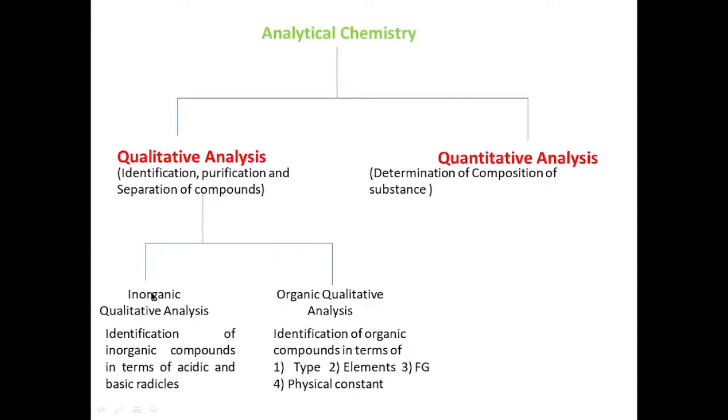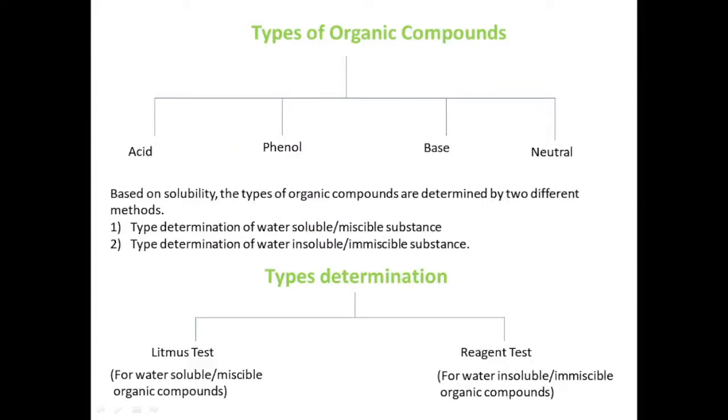There are two types of qualitative analysis. First is inorganic qualitative analysis and second is organic qualitative analysis. In organic qualitative analysis, organic compounds are identified in terms of type, elements, functional group and physical constants, while in inorganic qualitative analysis, identification of inorganic compounds is done in terms of acidic and basic radicals. So in organic practical, we are looking at organic qualitative analysis.